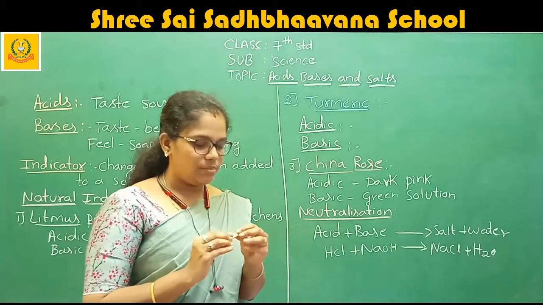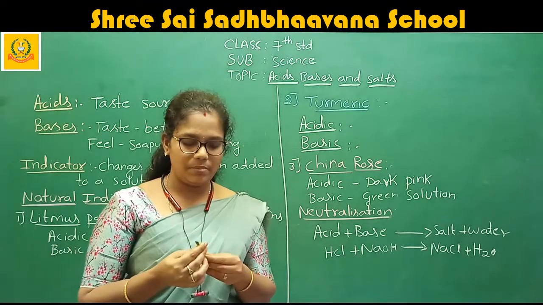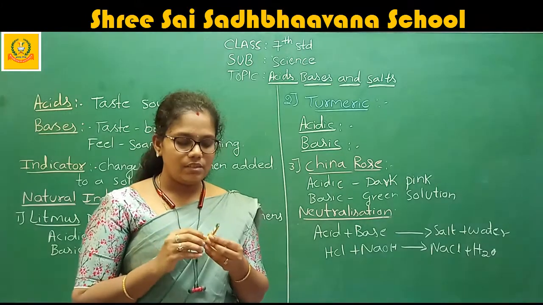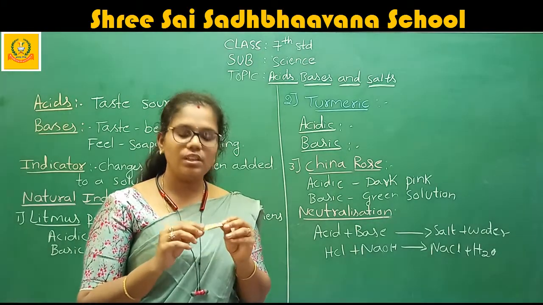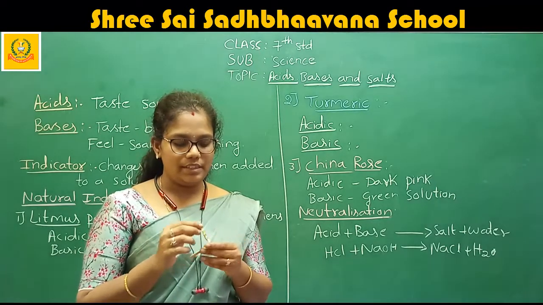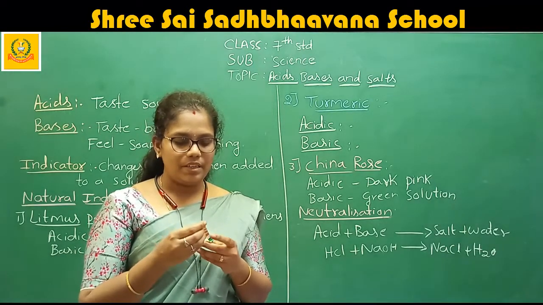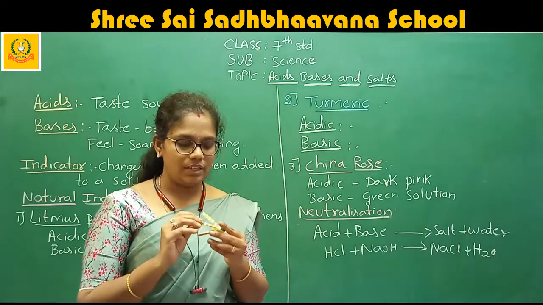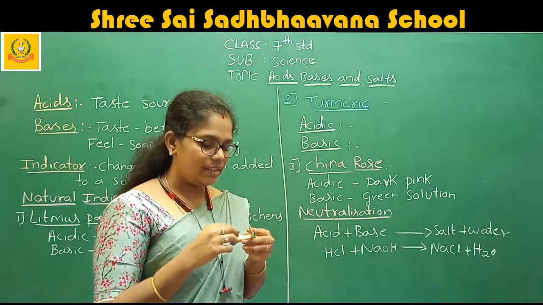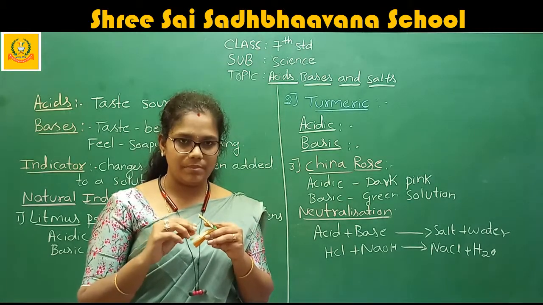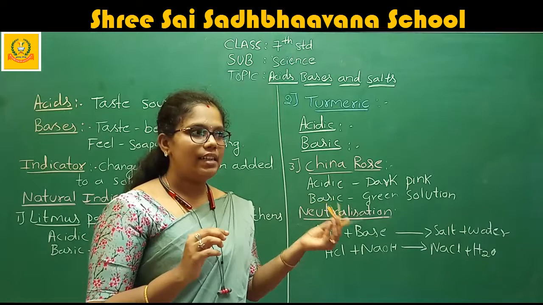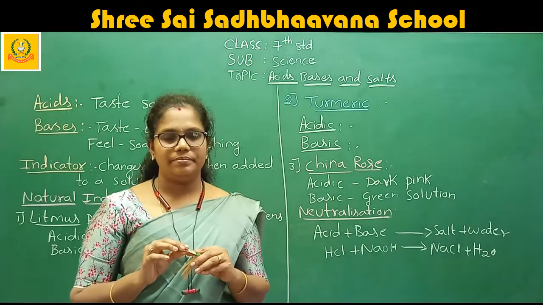If you see, this one is considered as the pH paper. Like this only, the litmus paper will be there. This is the pH paper. That means it is also considered as litmus paper, in which we are going to see whether it is acidic or basic.